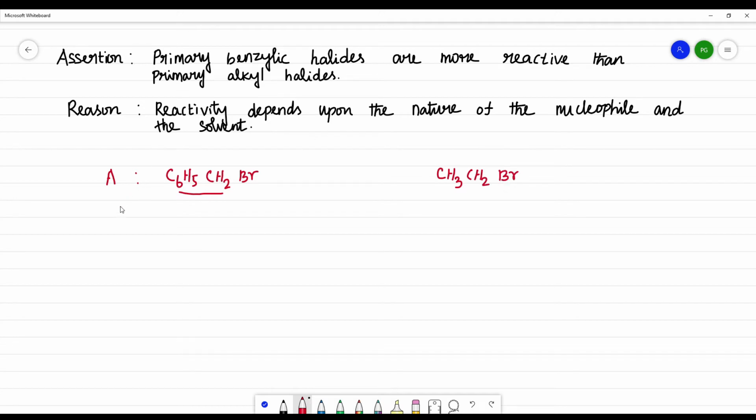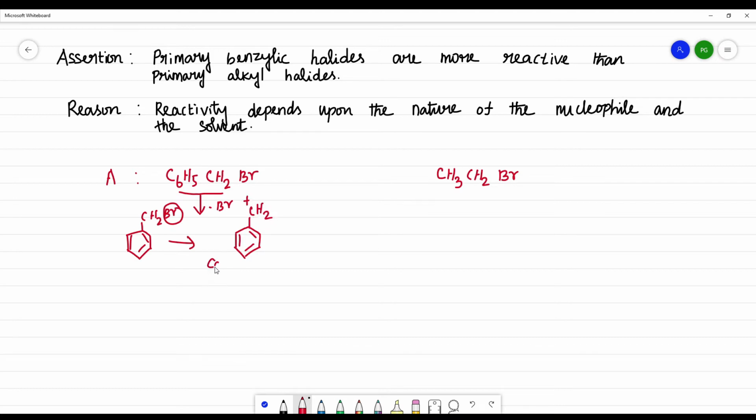See, the primary benzylic halide is stabilized by resonance. Let us take C6H5CH2Br. When this Br leaves, it forms a carbocation, that is CH2 plus.